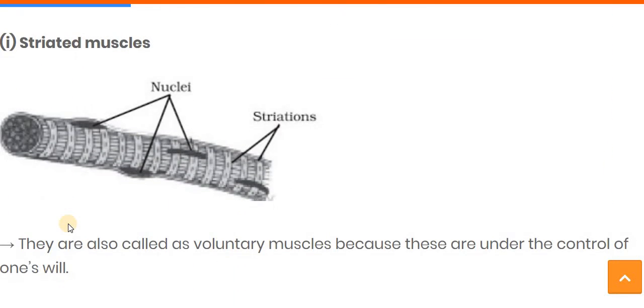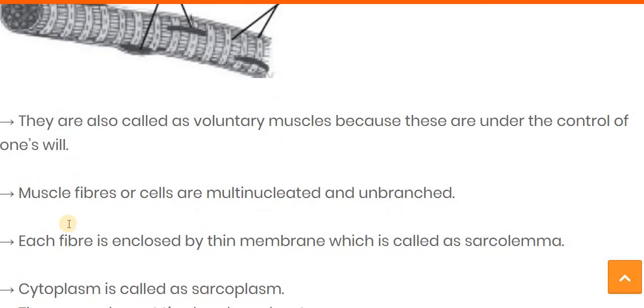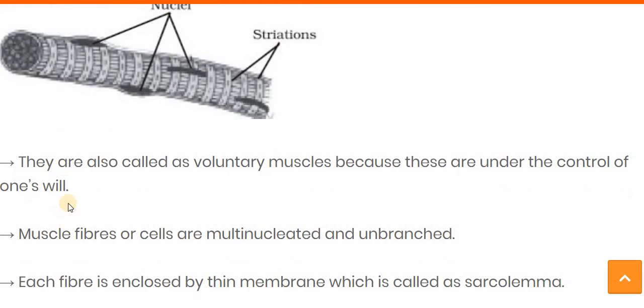First of all, we see about the striated muscle. So this is the structure of the striated muscle. They are also called the voluntary muscles. Voluntary muscles means we can control them according to our instruction, and they can move. So they are also called voluntary muscles because these are under the control of